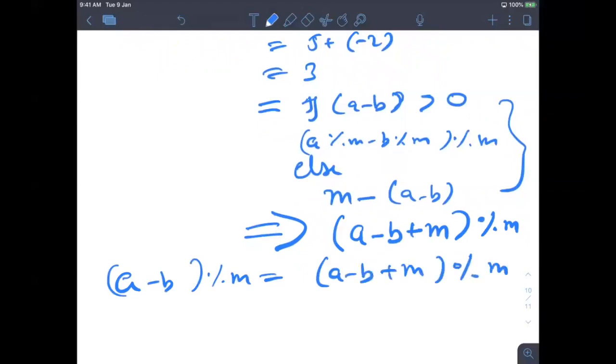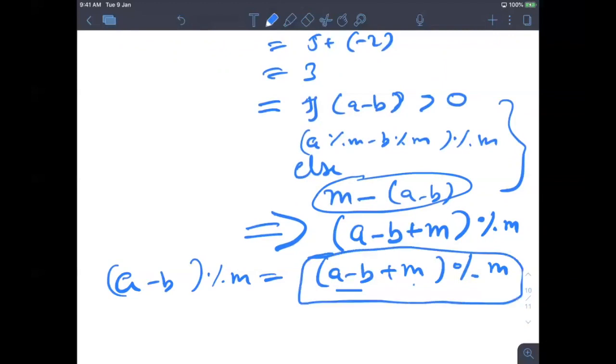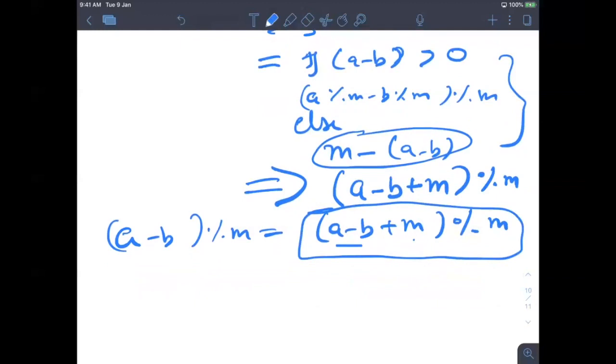Let's substitute. If this is negative, it will again become m minus that thing, which is this thing. And if it is positive, this m will cancel out, and it is simply a minus b mod m. If you are not able to get it, you just need to learn this formula. Whenever you are calculating something like a minus b mod m, always use this formula.